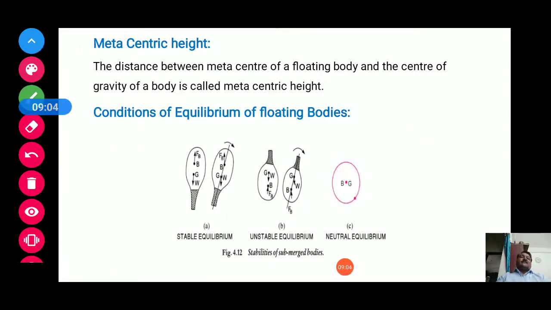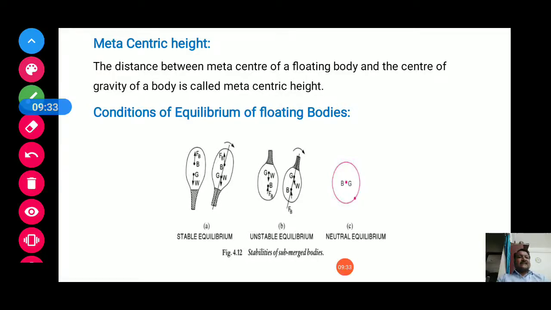Now see, metacentric height. Metacentric height is nothing but the distance between the metacenter of a floating body and the center of gravity of the body. So the distance between the metacenter of a floating body and the center of gravity of the body is called metacentric height.